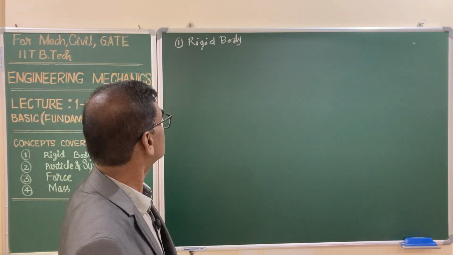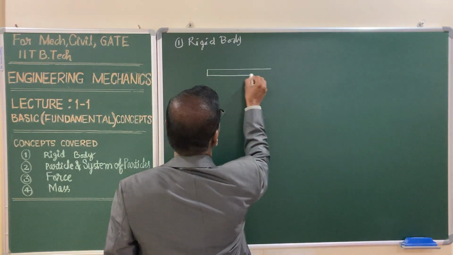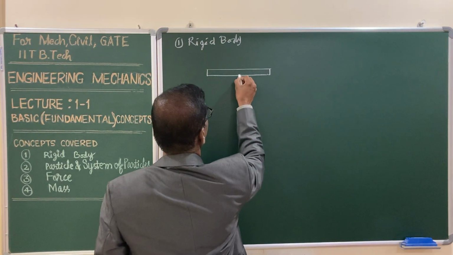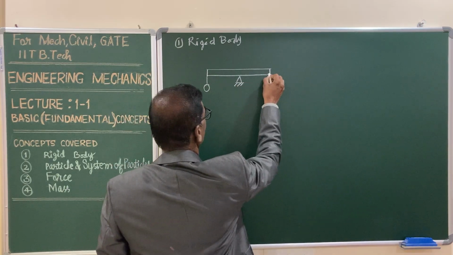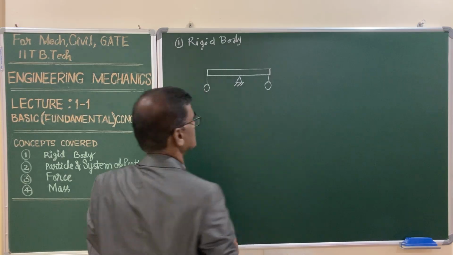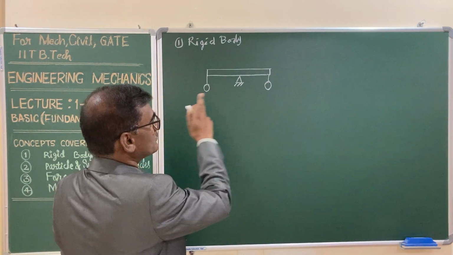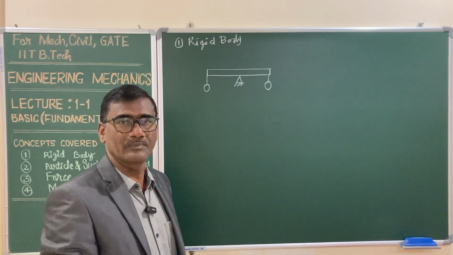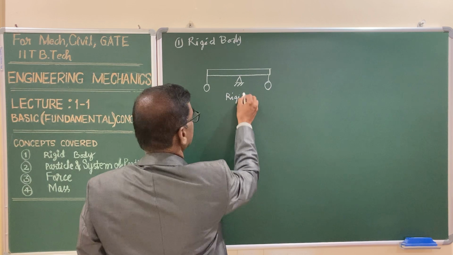For this, let us consider an example: a bar supported exactly in the middle and subjected to loads at equal distance, and the bar is supposed to be straight after application of the loads also. So this you can call a rigid body.